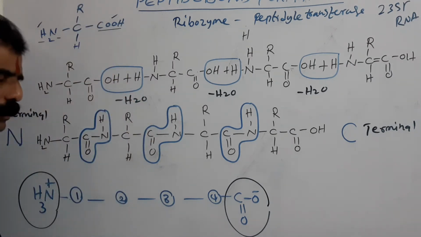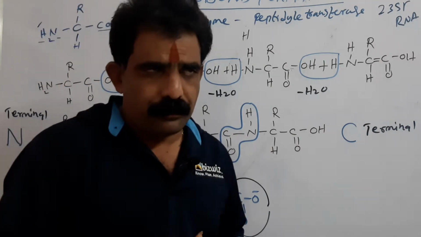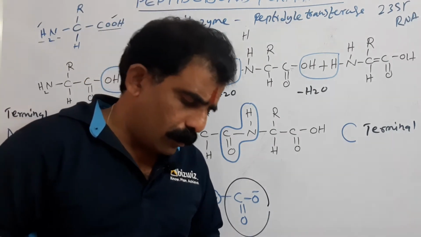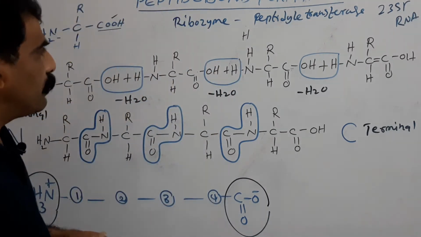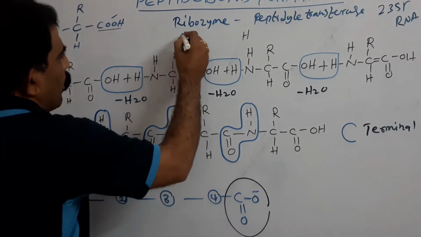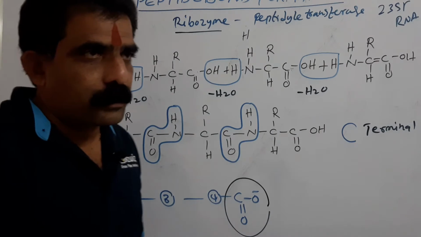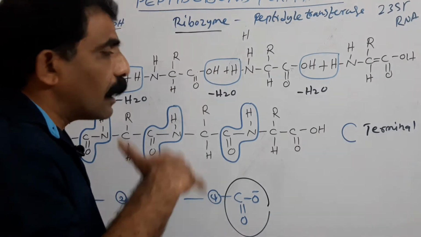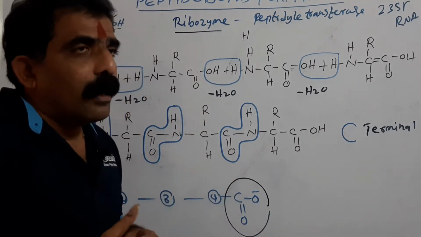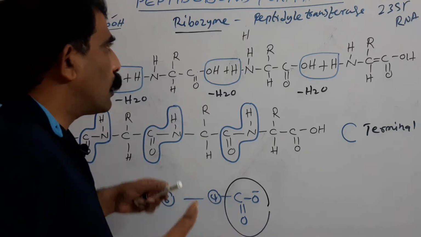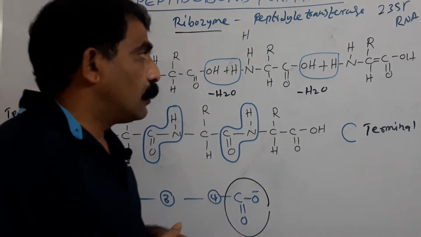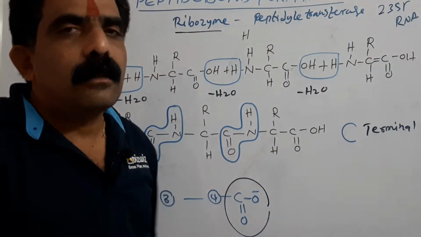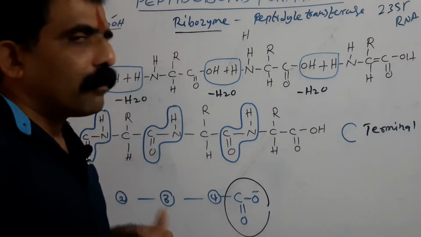During the process of translation, amino acids are joined together by peptide bonds. Peptide bond formation takes place under the influence of an enzyme known as ribozyme, which is a non-protein enzyme. Actually, enzymes are usually proteins, but this is not a protein, though it is an enzyme. It is a catalytic RNA, also called peptide transferase, whose sedimentation coefficient is 23S. It is a 23S type of rRNA.